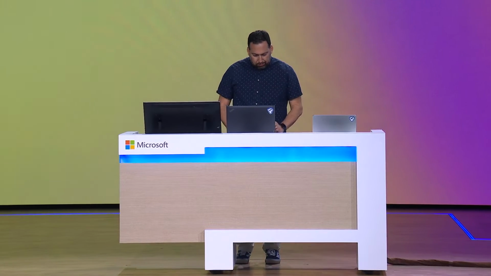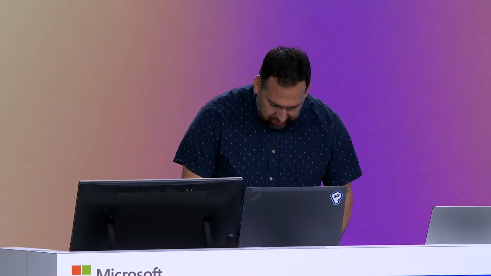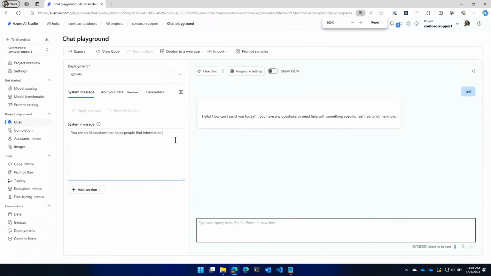I think this is the AI Studio, and this is the chat playground, as you've seen. And so the way I like to think about LLMs is a little bit different, and hopefully you'll follow along with me. I like to think of LLMs as giant language calculators. Okay, let me show you what I mean.